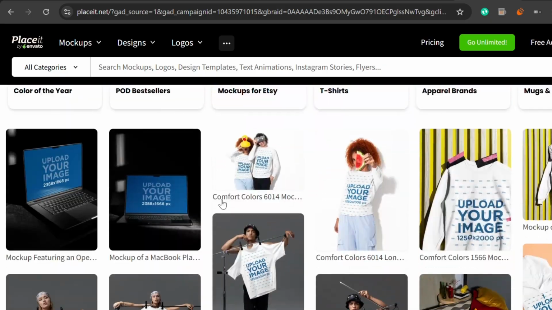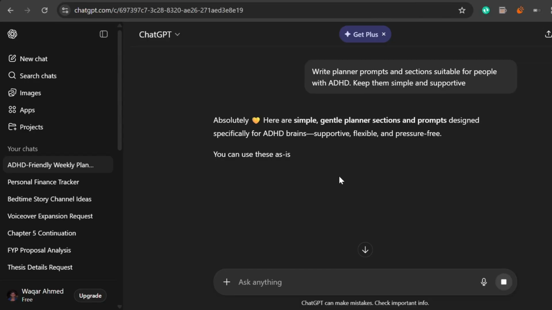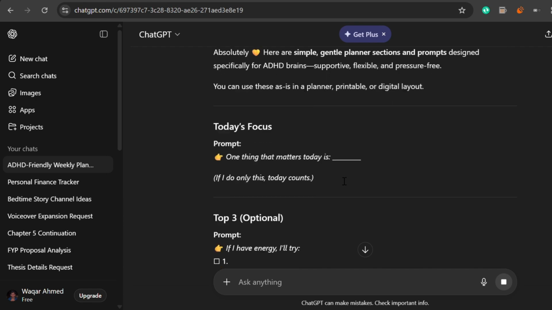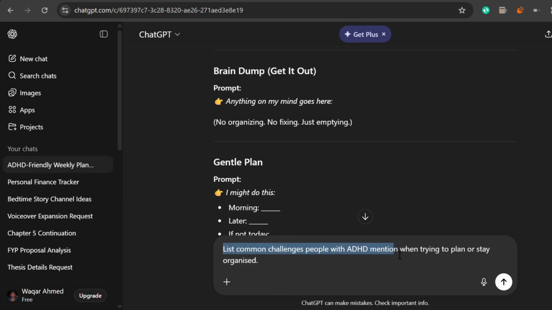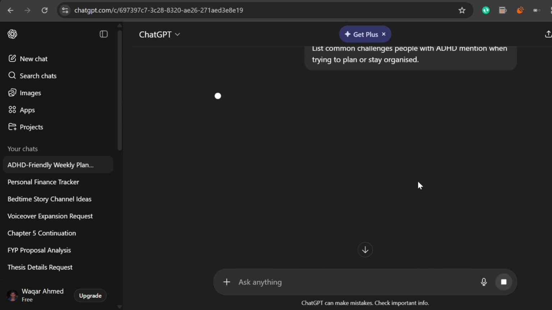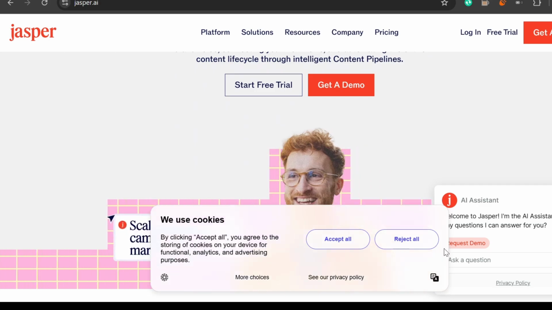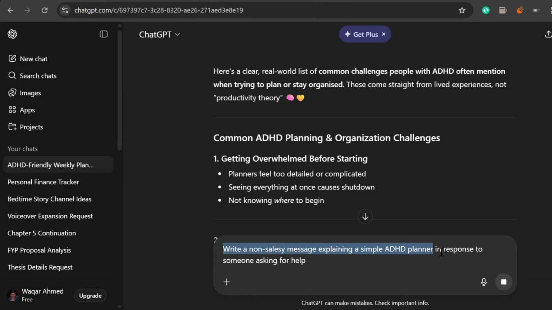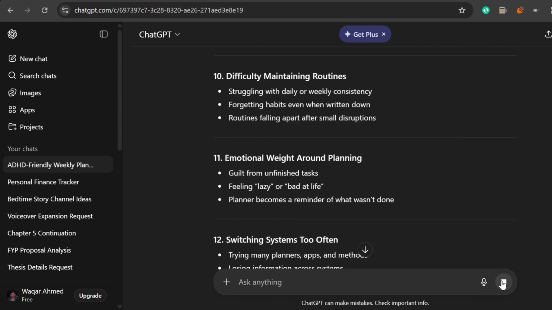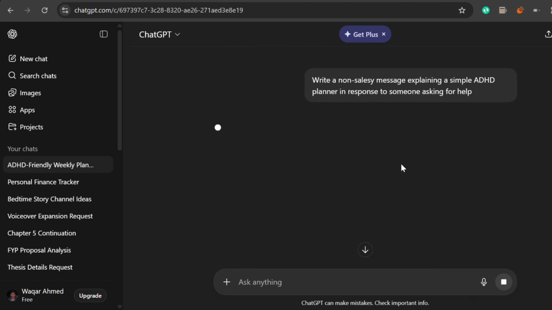For traffic, I'd focus on niche communities. Before posting, I'd ask ChatGPT, list common challenges people with ADHD mention when trying to plan or stay organized. Then I'd use Jasper to draft respectful outreach or replies with a prompt like, write a non-salesy message explaining a simple ADHD planner in response to someone asking for help. This product sells well because it speaks directly to a real problem people already care about.